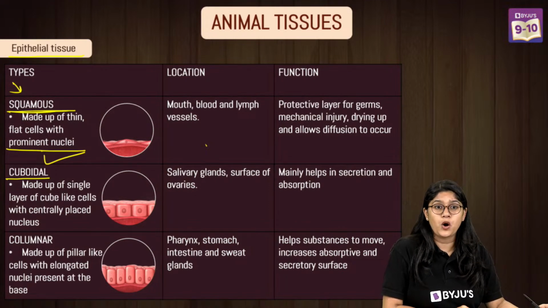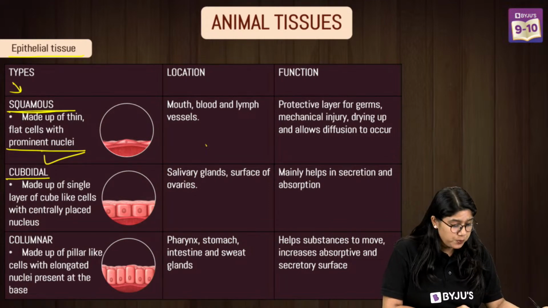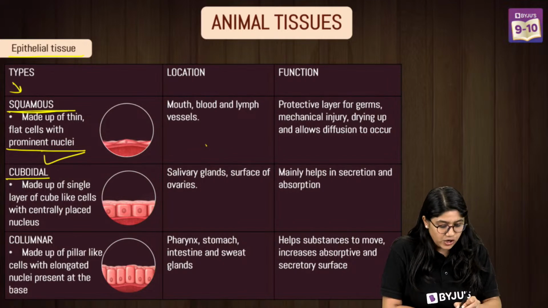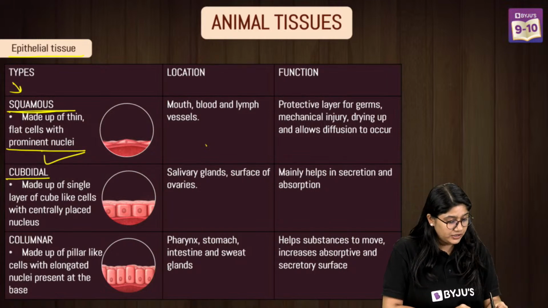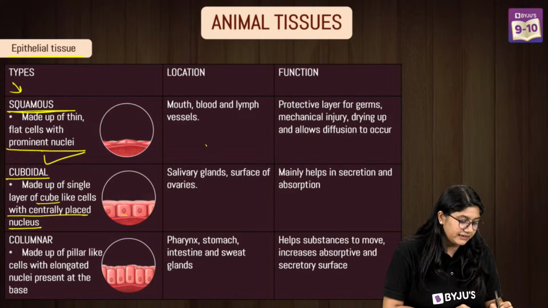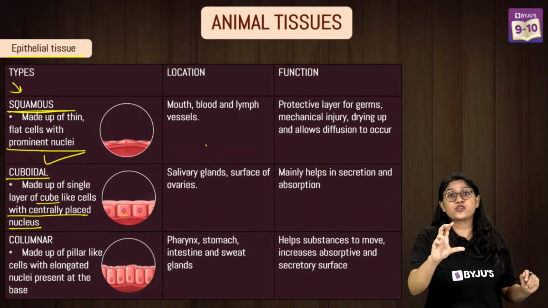Yes, okay, cuboidal. Cuboidal over here, of course, will be in a cubical shape. It has a cube shape, right? It has a very big nucleus, right? We can see over here, and the nucleus is present in the center. These are the characteristics of the cell.